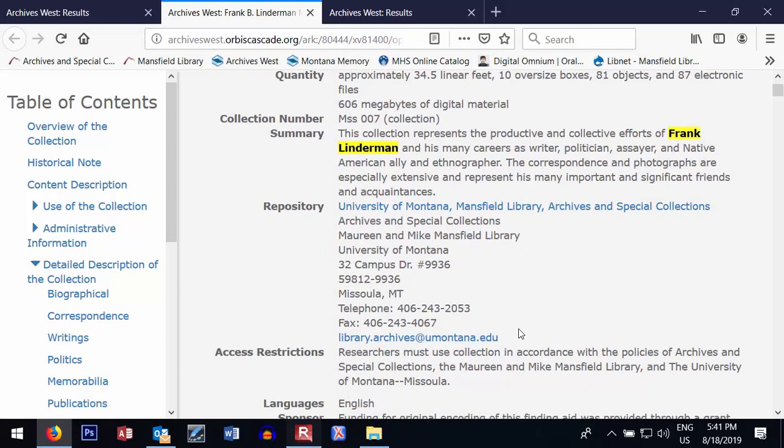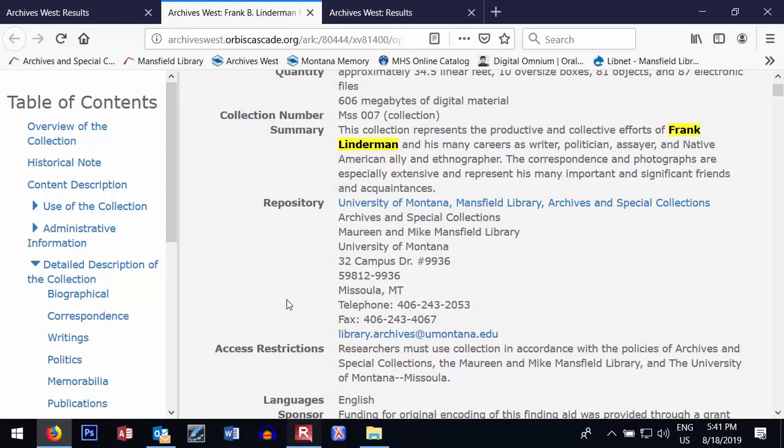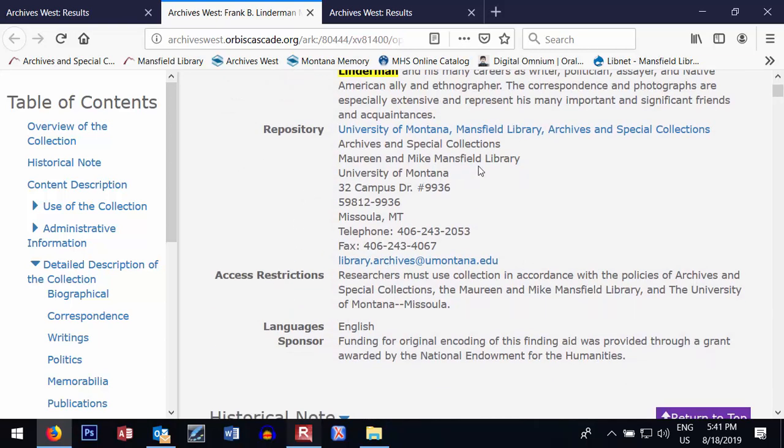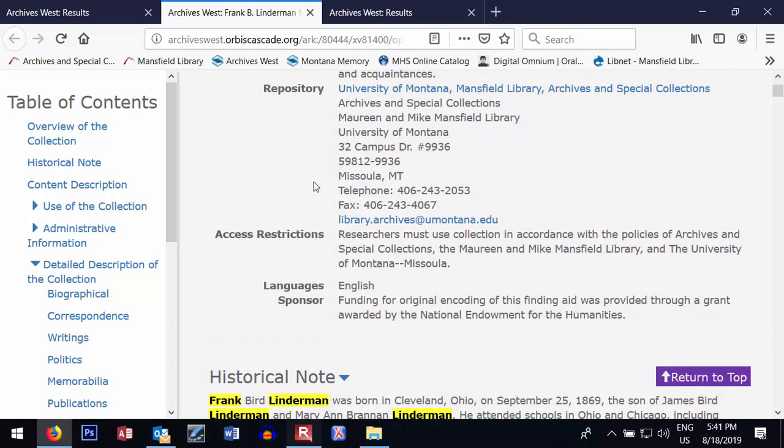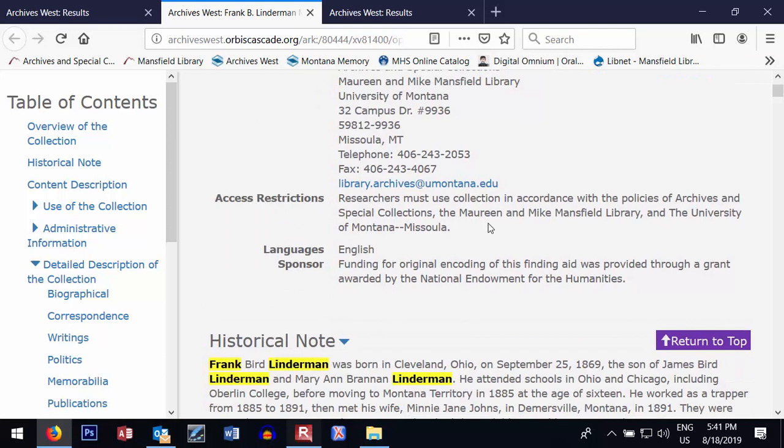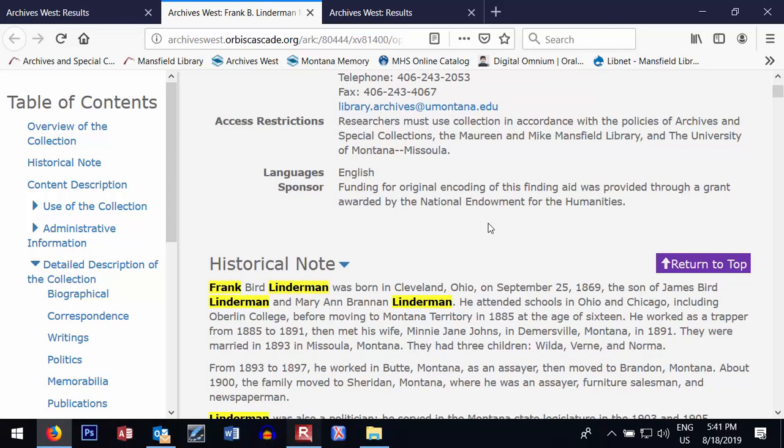Again, here you'll see the repository information. This is just a good reminder. If you see a repository other than the one you're looking in, you are probably looking at the wrong guide to a collection. Also, access restrictions. Some collections will have restrictions on access, maybe requested by the donor or maybe imposed by the archivist.